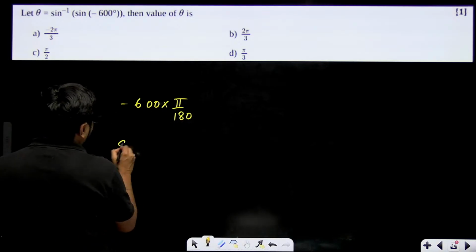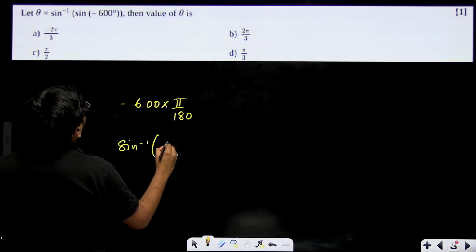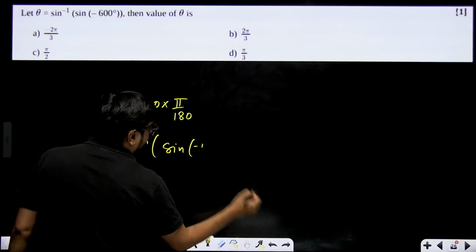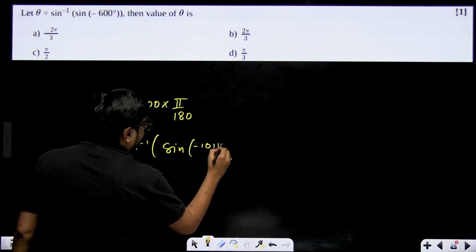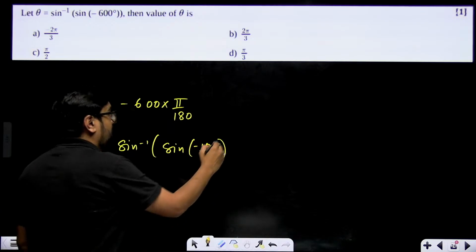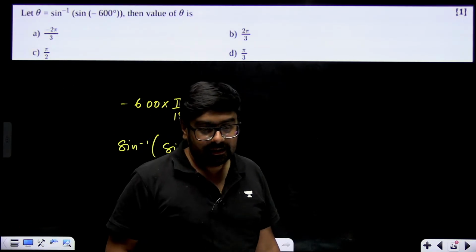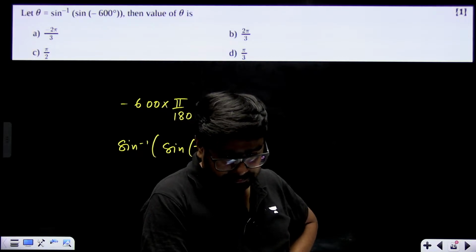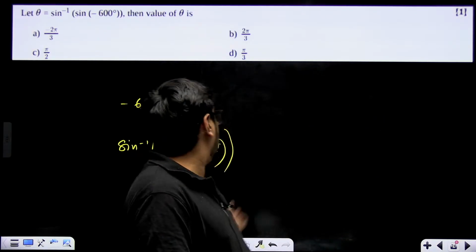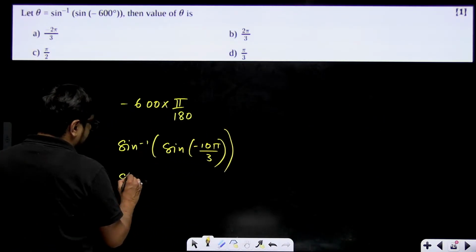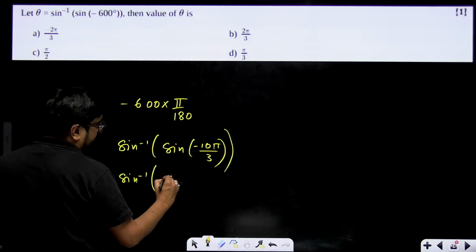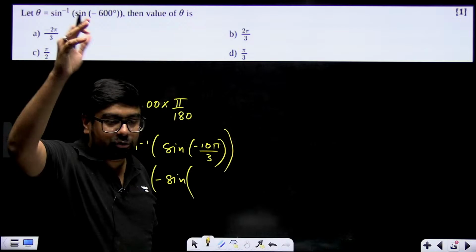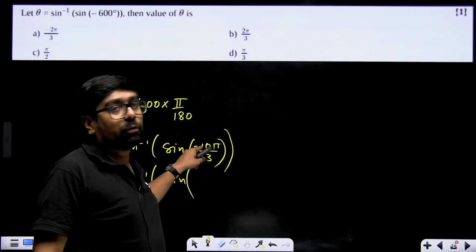So we have sine inverse of sine of minus 10 pi by 3. Sine of minus will come out of it, so it becomes minus sine inverse of sine of 10 pi by 3. Now 10 pi by 3 is greater than 2 pi, and greater than 4 pi also.